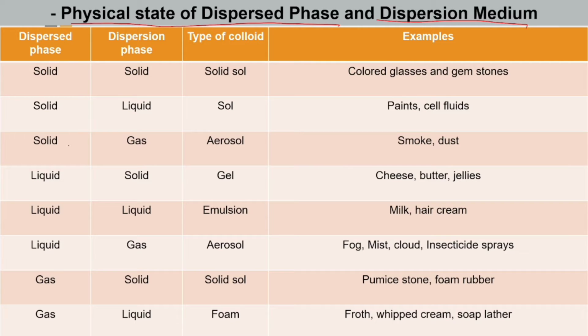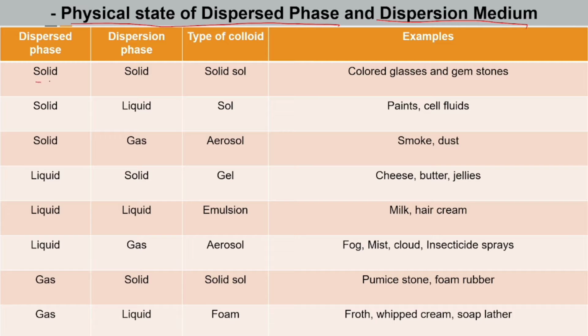Depending upon whether the dispersed phase and the dispersion medium are solids, liquids or gases, there are 8 types of colloidal systems. A gas mixed with another gas is not here. You can look, gas with gas is not there. Why? Because they are miscible and there is no such colloidal system, gas in gas. Okay, let us look in detail.